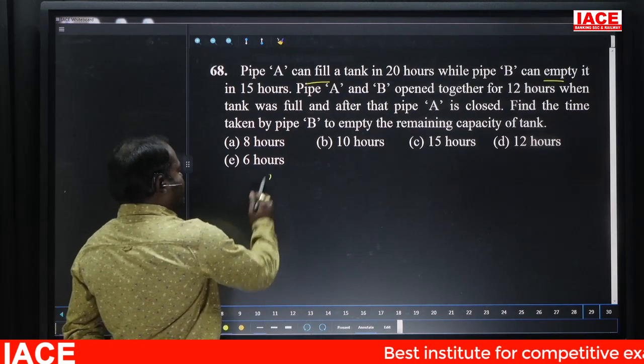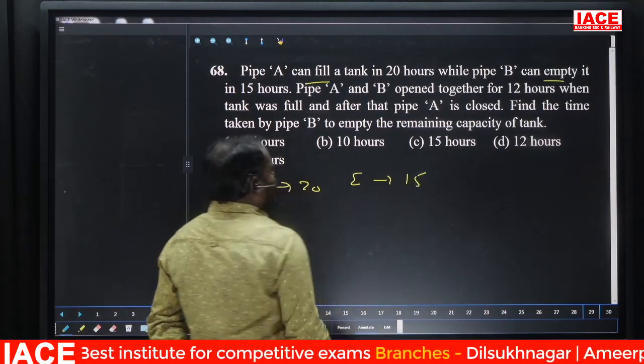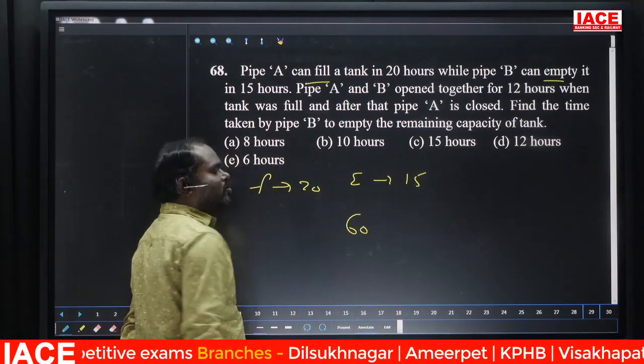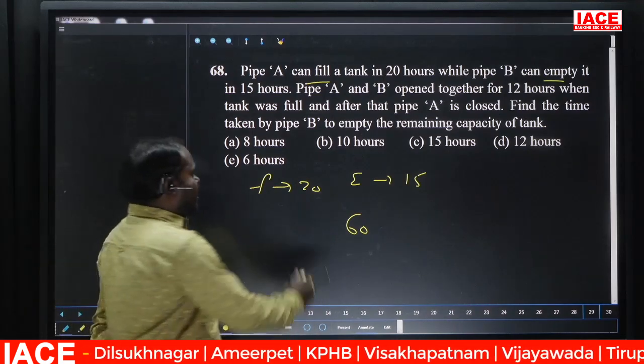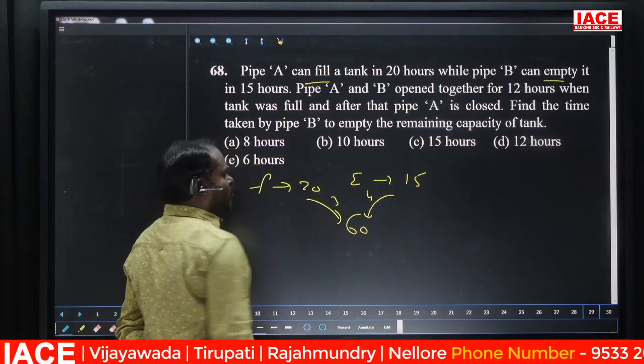So the first can fill the tank in 20 hours, the next can empty the tank in 15 hours. So the LCM is 60. That means the total tank capacity is 60 units. Per hour A can fill 3 units, and per hour B can empty 4 units.